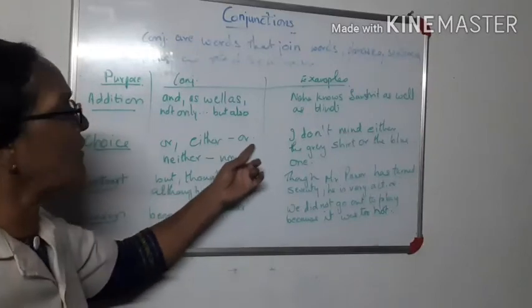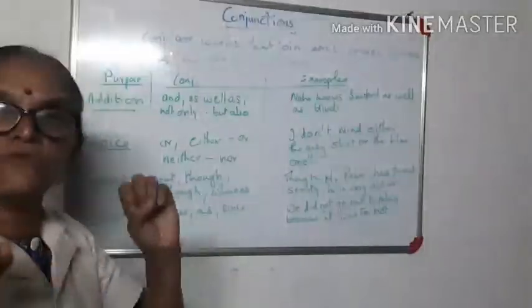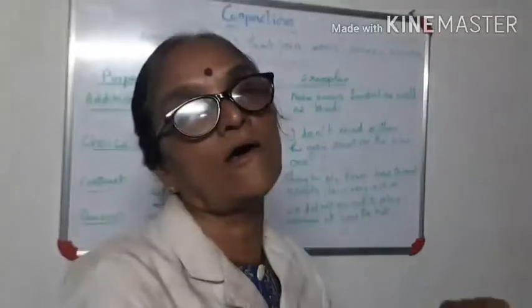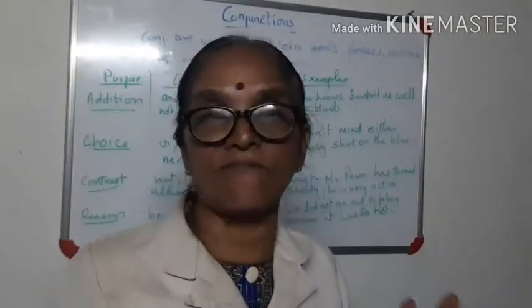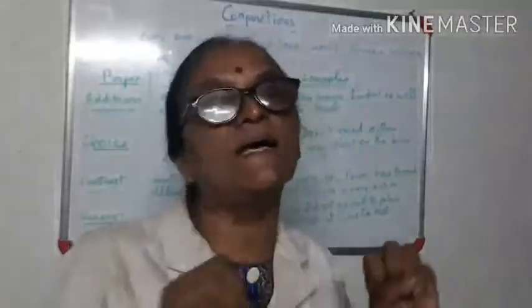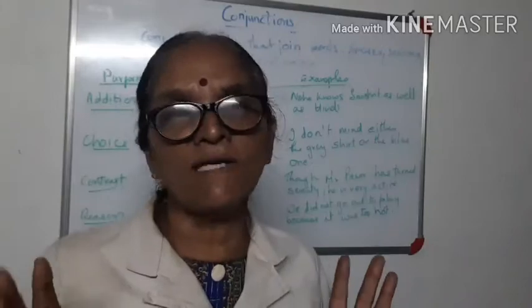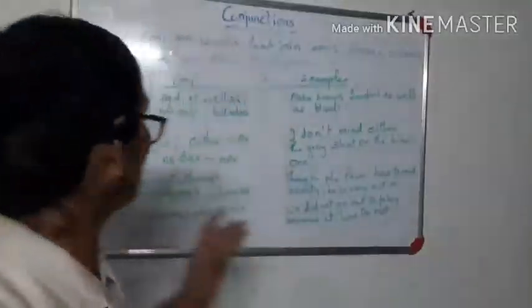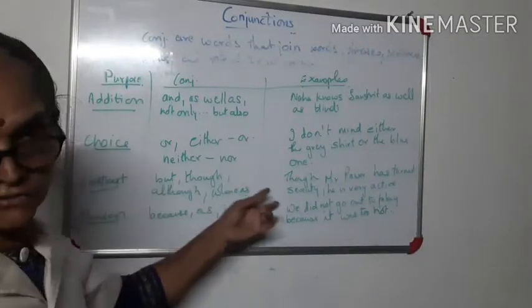So with either or, and neither this nor that. Neither means none of it. She neither took the red one nor the blue one. So there is again a choice, but she didn't take it. When it is a negative term, you say neither nor. For a positive term, either this or that, any one she can take. So you should understand where to use it. They are used for choice: or, either or, neither nor.